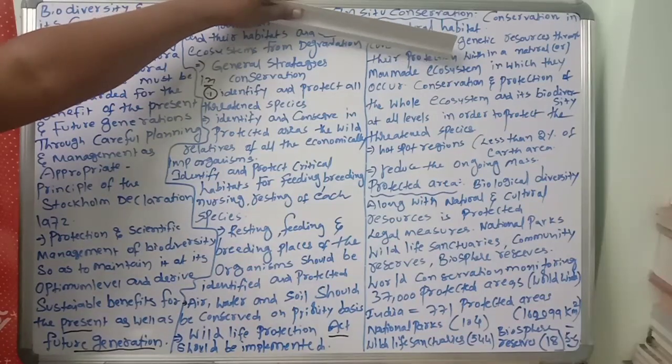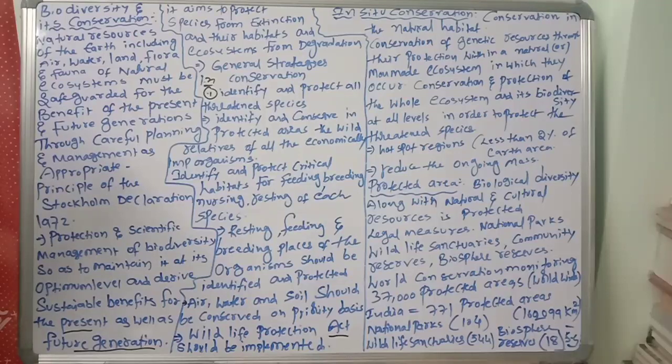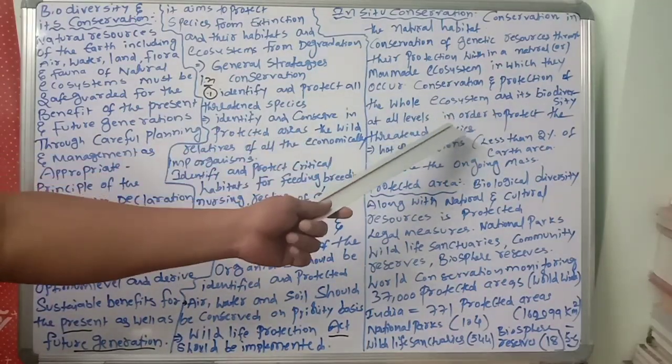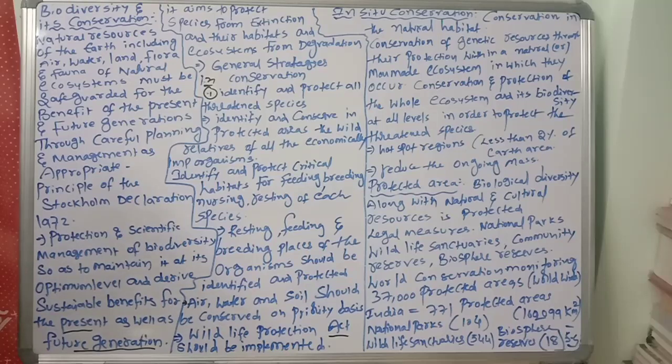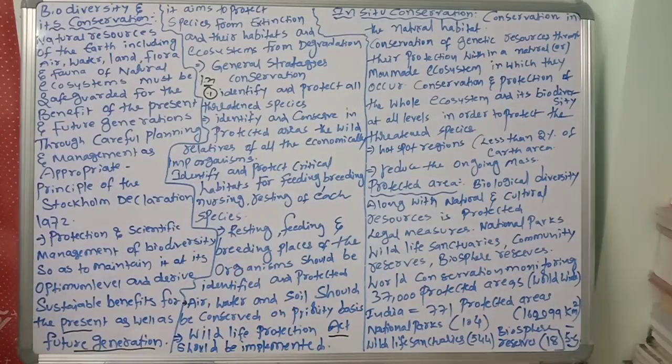The whole ecosystem, next important point: the conservation and protection of the whole ecosystem and its biodiversity at all levels in order to protect the threatened species. Protection at all levels in order to protect threatened species. It is conservation and protection of the whole ecosystem. The whole ecosystem we have to protect, in situ conservation.